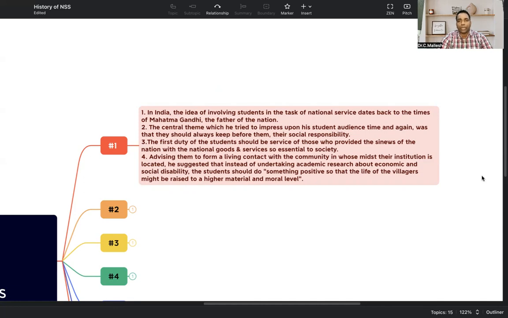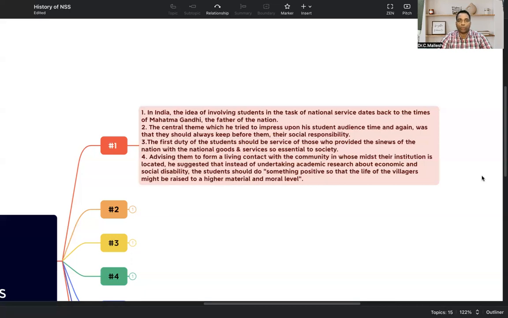For example, take agriculture. Farmers are producing vegetables, milk, rice, etc. If they are facing any problem, students, as part of the NSS community service, visit the villages and identify the troubles in agriculture. They give solutions using their knowledge, the knowledge which they studied, and learn what problems the farmers are facing. This is possible when a connection is established.